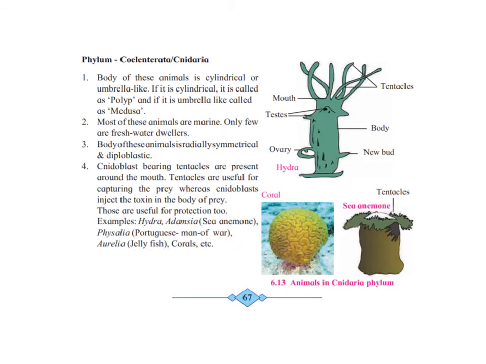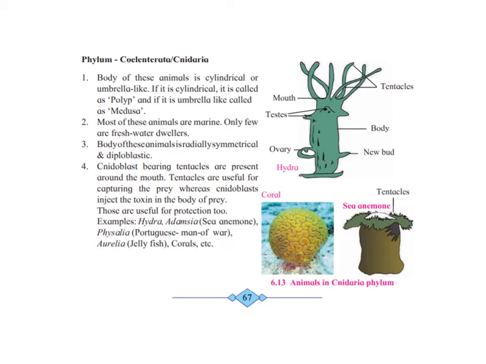Next phylum is phylum Coelenterata or Cnidaria. The body of these animals is cylindrical or umbrella-like. See the diagrams. If it is cylindrical, it is called a polyp, and if it's like an umbrella, it is called a medusa. Most of these animals are marine, that means they live in the sea. But some of them are also found in fresh water like rivers and ponds, etc. The body of these animals is radially symmetrical and diploblastic.